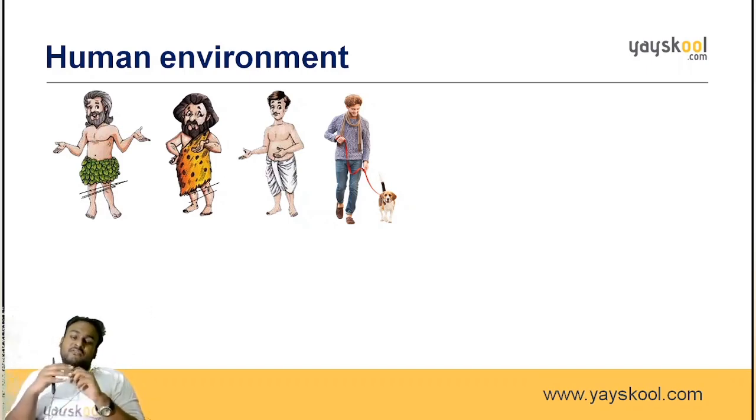So after a few days, what happened? This ancient man started killing the animals. After killing, the skin is remaining. So he thought, why not we use the skin for covering our body. They started using the skin. After a few days, what happens? They started agriculture. By agriculture, they started growing cotton also. From the cotton, they started making yarns, and after making yarn, they started making cloth. It is a cotton cloth. So they started wearing this cotton cloth.